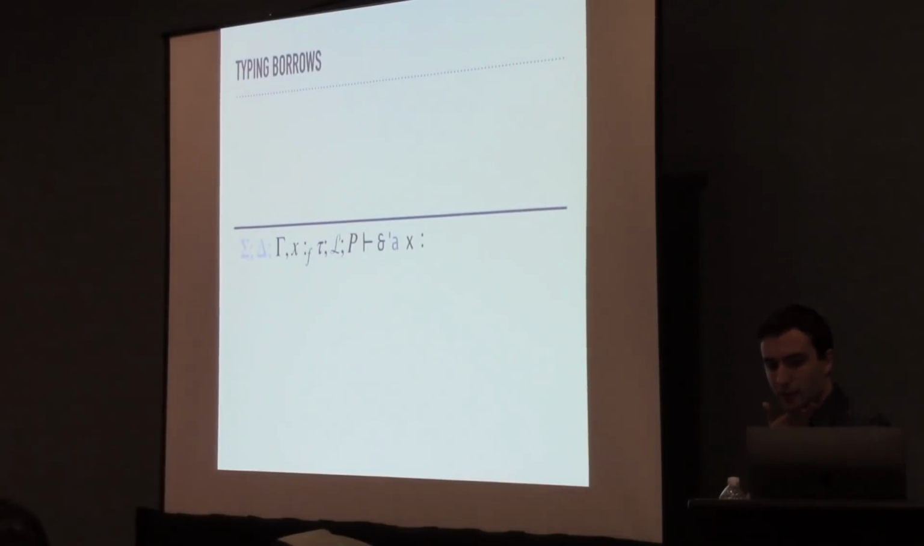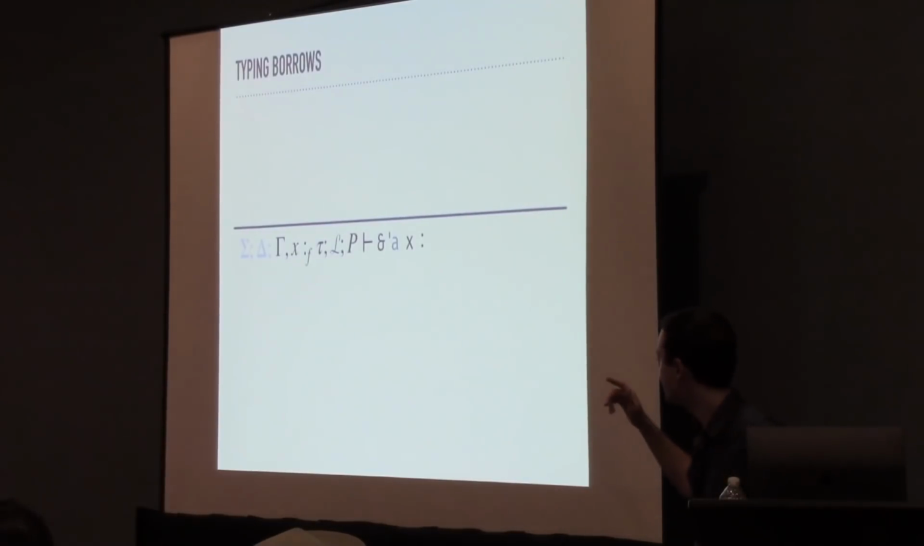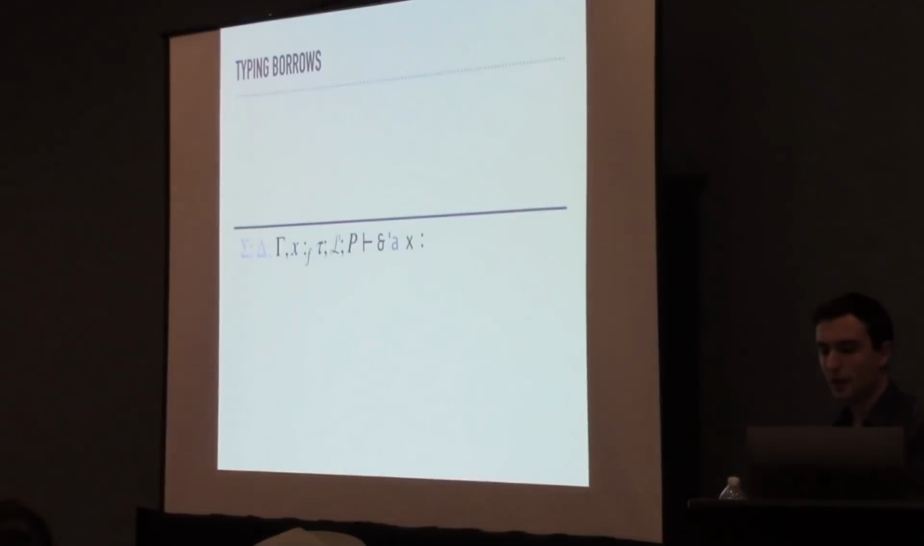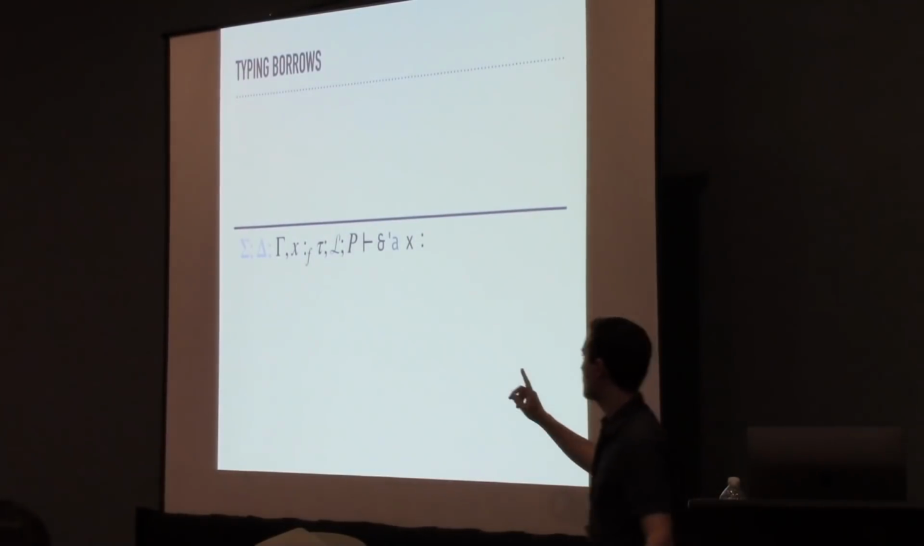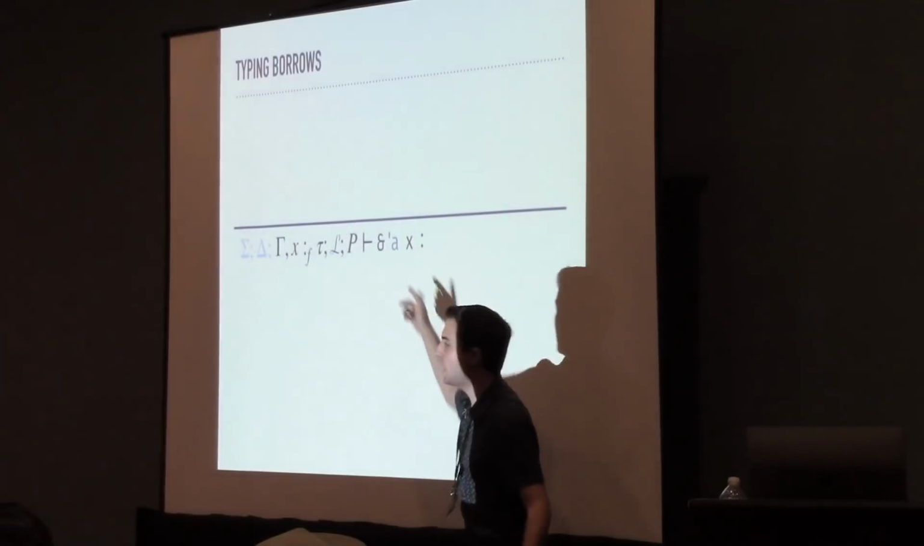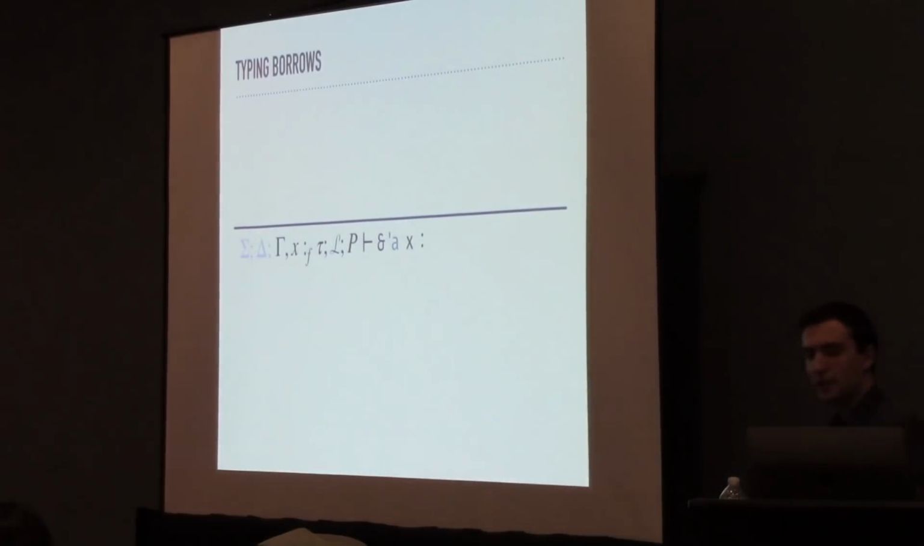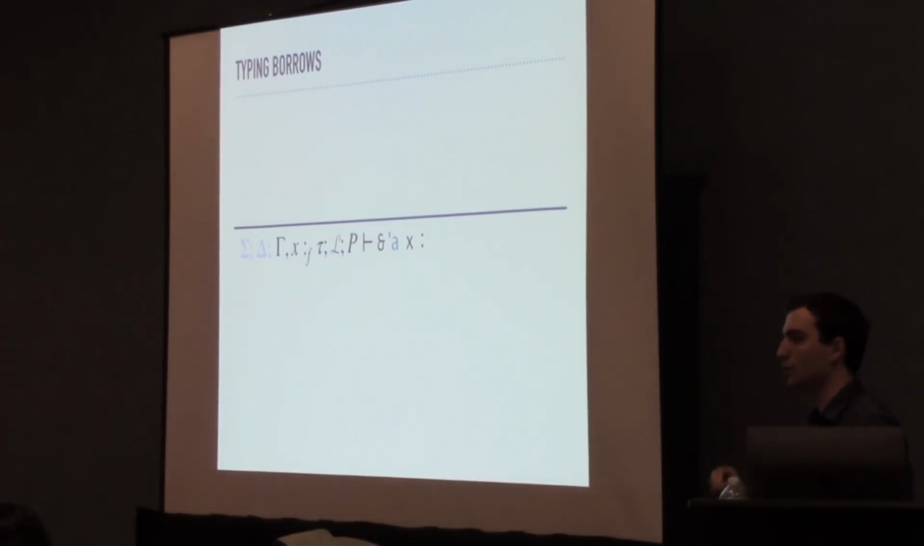So here we're going to type check an expression of the form &'a x. This is a little bit of a departure from standard Rust syntax, because normally when you write an expression for a reference, you don't have the 'a. And we're using this to give a name to that particular loan set. We're letting the programmer or compiler give a name to that particular loan set.